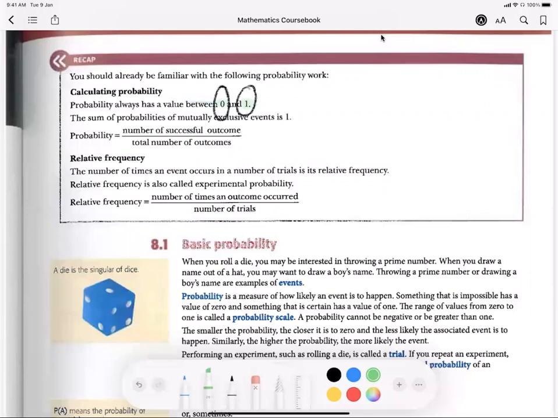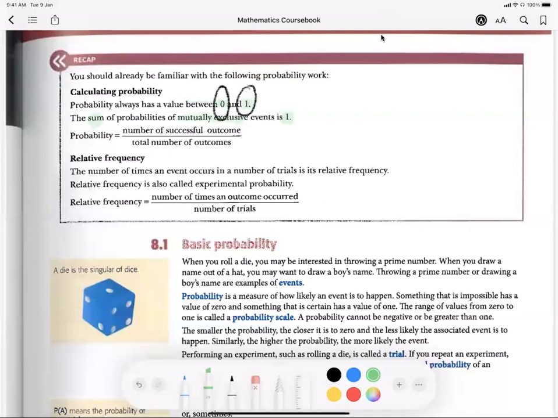The probability of the whole event, when you add it up together, should be equal to 1. If it's more than 1, it means you have calculated wrongly. So, sum of mutually exclusive events. Mutually exclusive means events that cannot happen at the same time. For example, if you spin a coin, you get heads or you get tails. So heads and tails are mutually exclusive. Only heads can happen or only tails can happen.